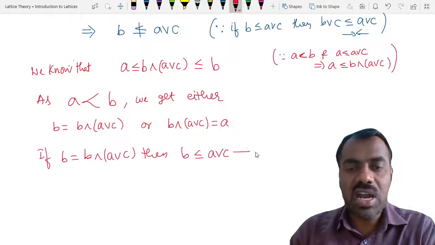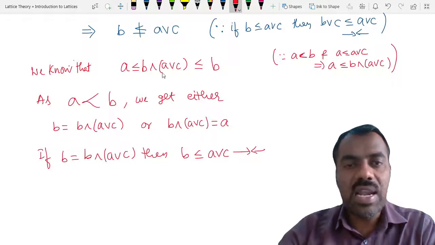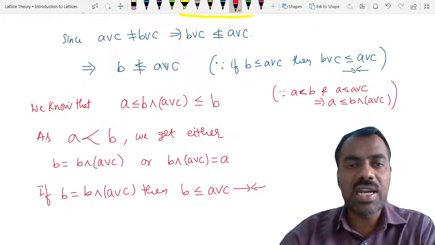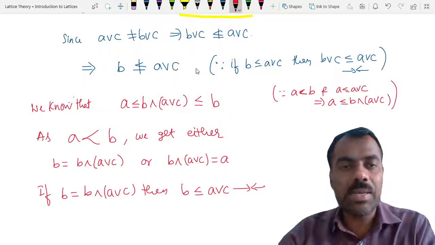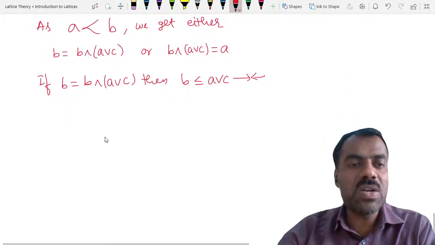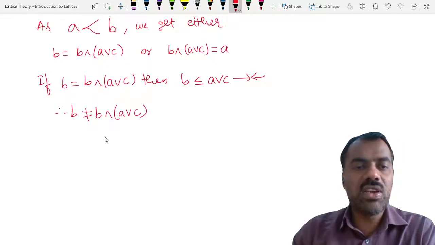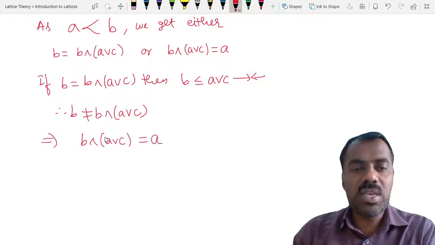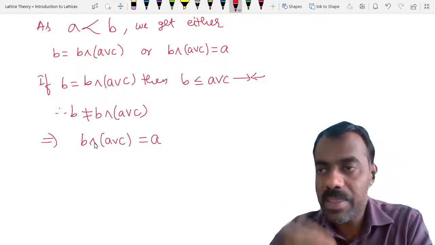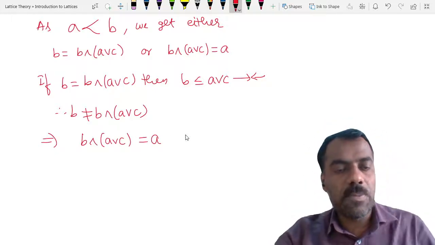But which is not true. We have already seen here B is not contained in A join C. Is this clear? So therefore B cannot be equal to this. Therefore B is not equal to B meet A join C. This implies the only possibility is that B meet A join C should be equal to E. Is this clear? Up to here?